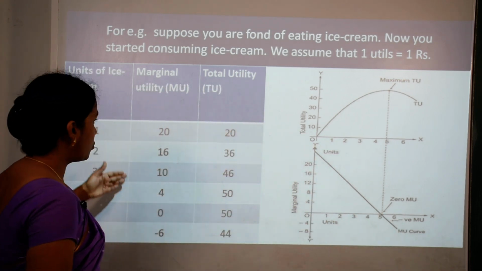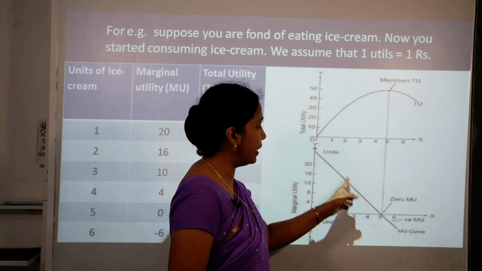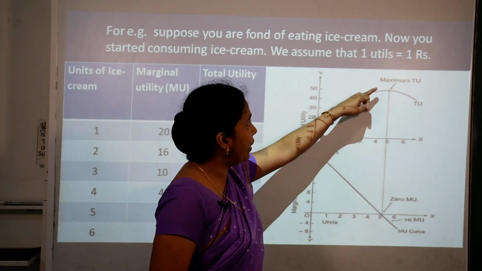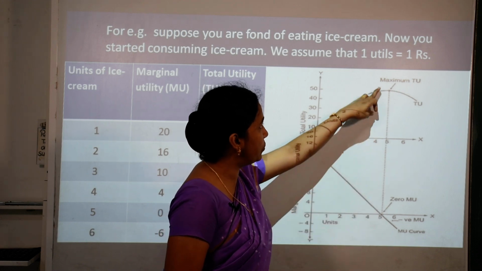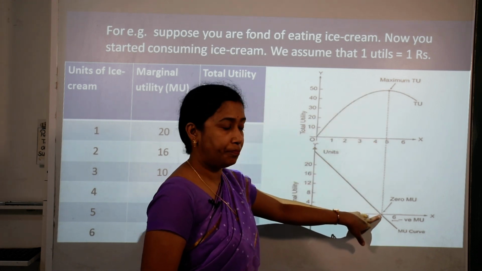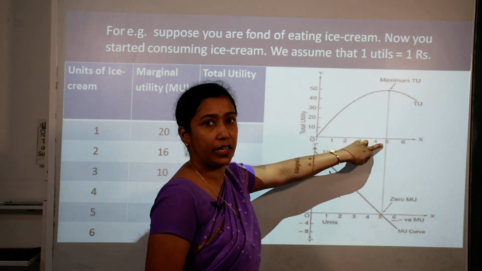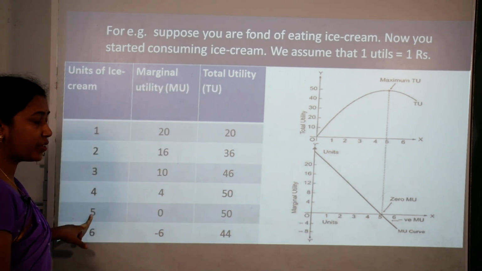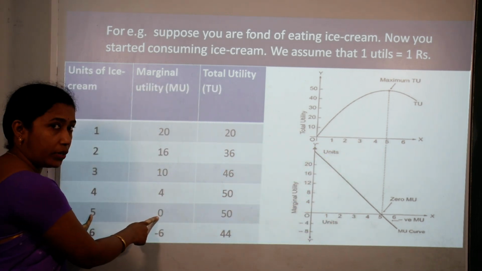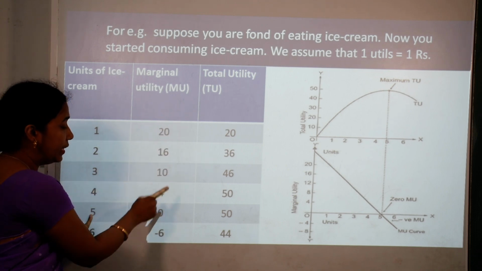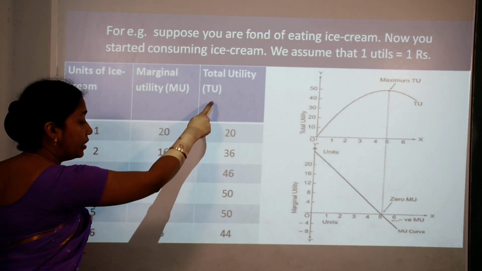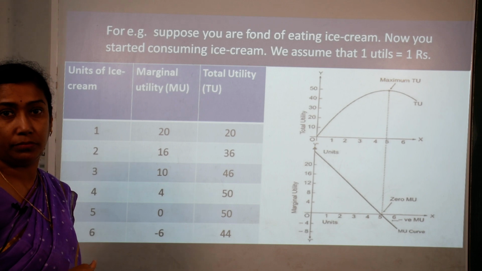Then the rest of you can see that if we combine this we can get this kind of curve. So when total utility and marginal utility curves are combined, at the fifth cup of ice cream, what we notice is marginal utility is 0, whereas total utility is at its maximum.